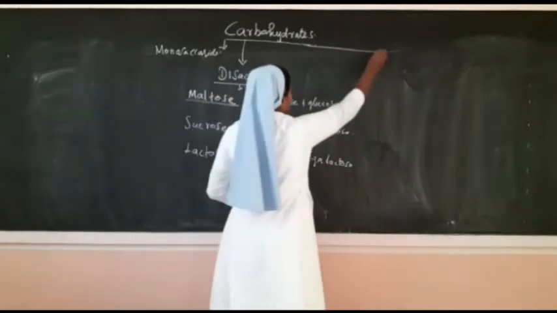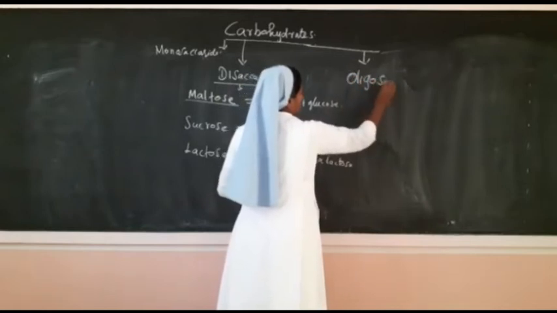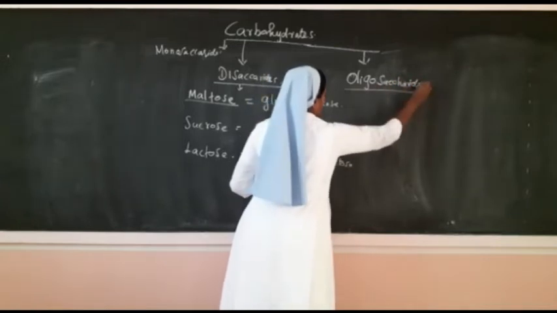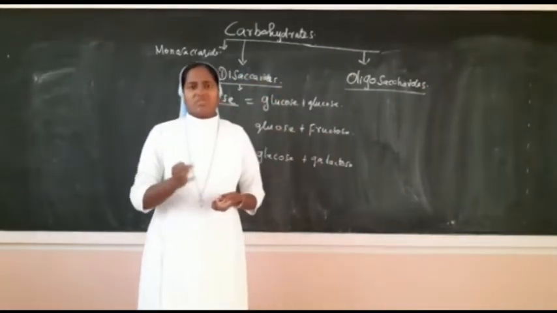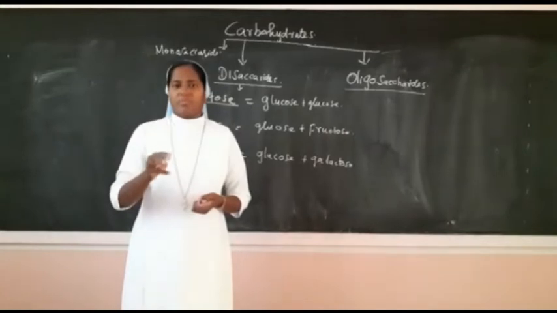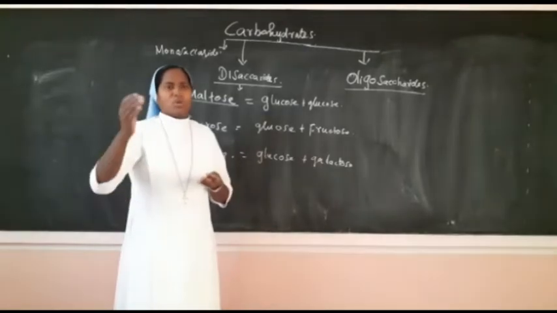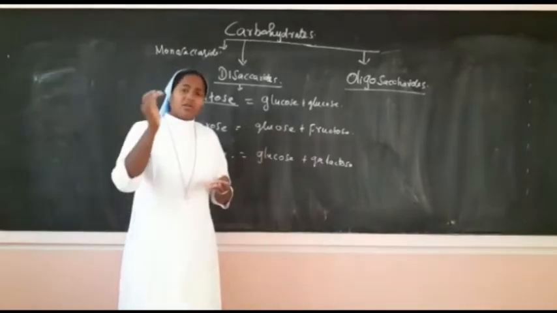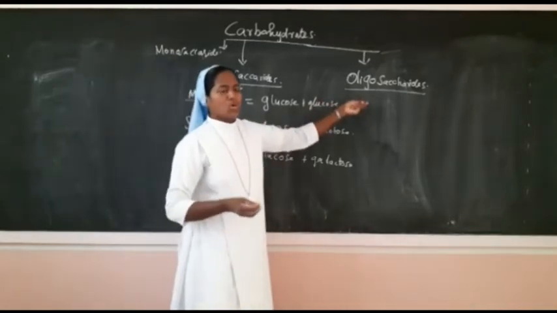Now the other classification is called oligosaccharides. If it contains only 3 molecules of simple sugars, we call it trisaccharides. Tri means 3, saccharides means sugar. 3 molecules of simple sugar combined form trisaccharides. More than 3, from 3 to 9 molecules, say 3, 4, 5 molecules of glucose, or 6 molecules of simple sugars, we call oligosaccharides.